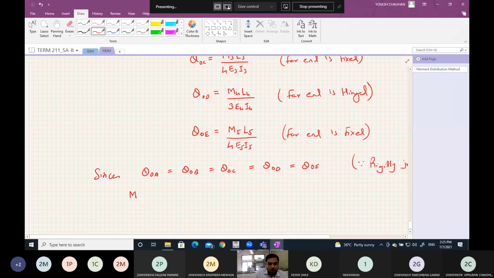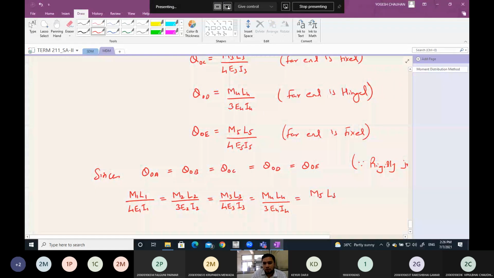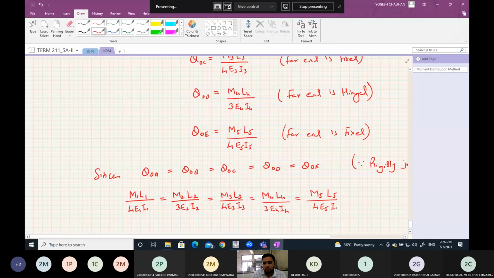So theta OA will be M1 L1 by 4 E1 I1 equals M2 L2 by 3 E2 I2 equals M3 L3 divided by 4 E3 I3 equals M4 L4 by 3 E4 I4 equals M5 L5 by 4 E5 I5.